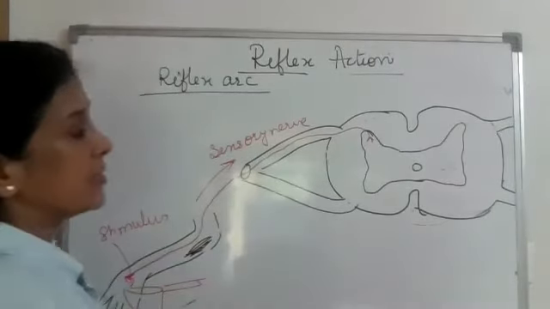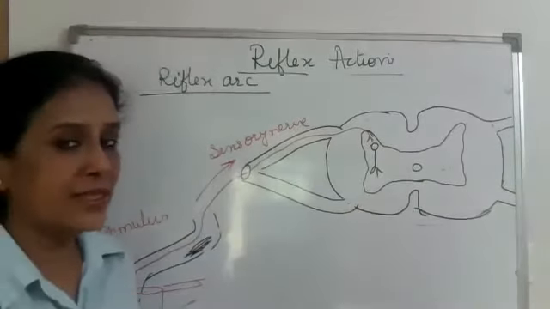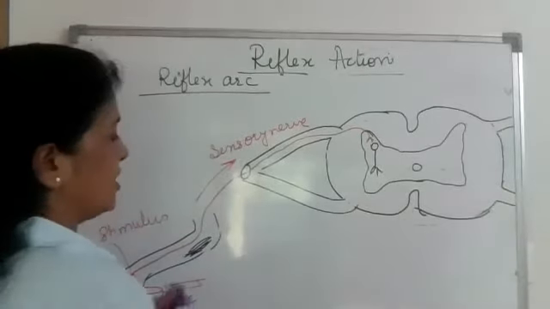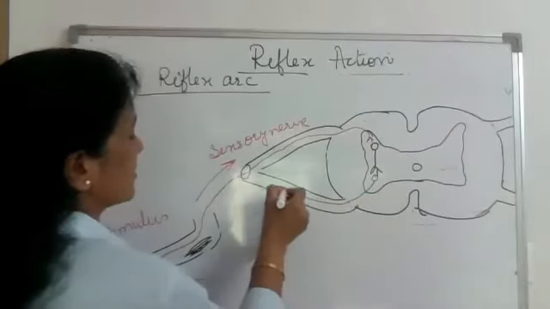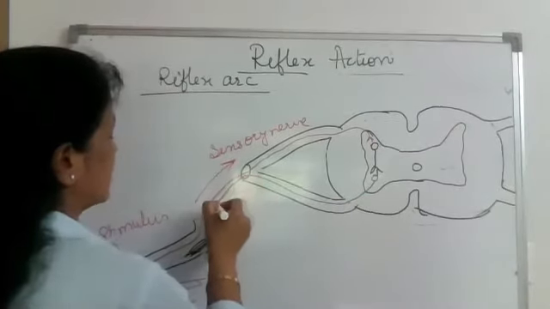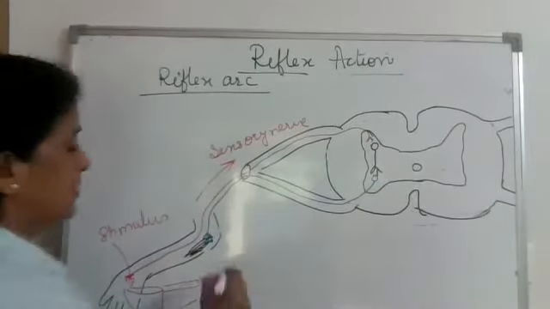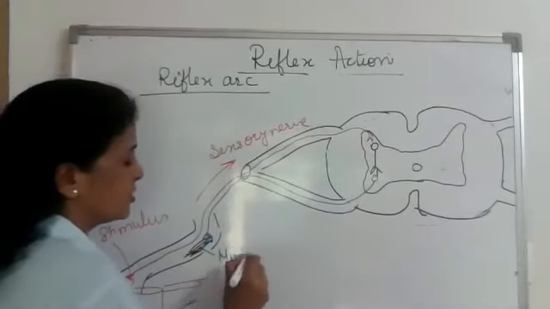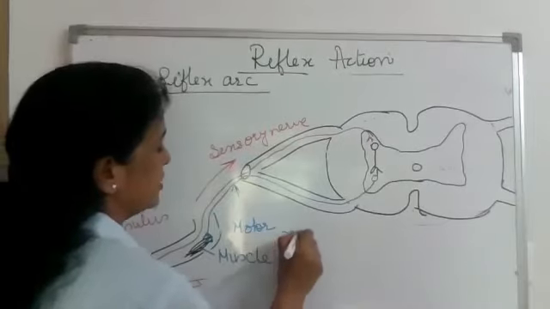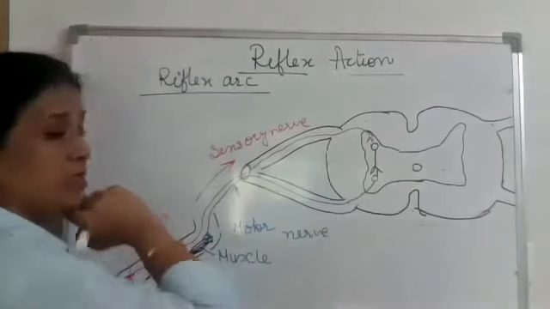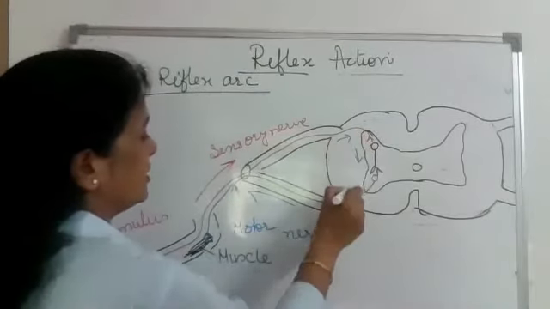Now there is a relay neuron in the spinal cord that immediately will send the message without wasting a moment. So from here, the message is now carried by the motor nerve that is going to end on the effector, that is muscle. So this is muscle, this is motor neuron. Motor nerve made up of motor neuron. This is the direction. So the direction of flow is this.